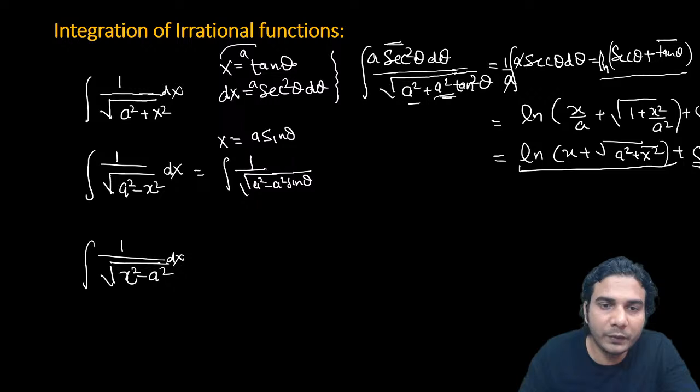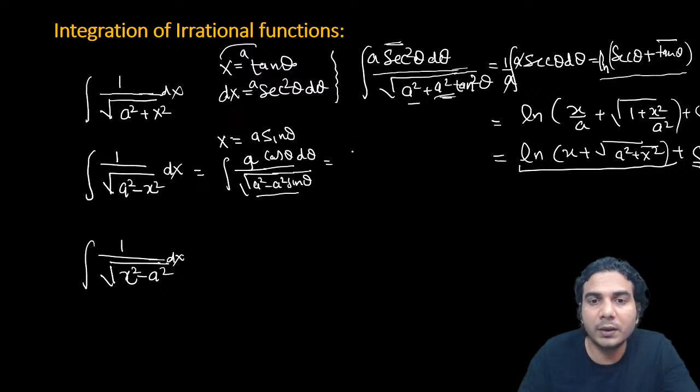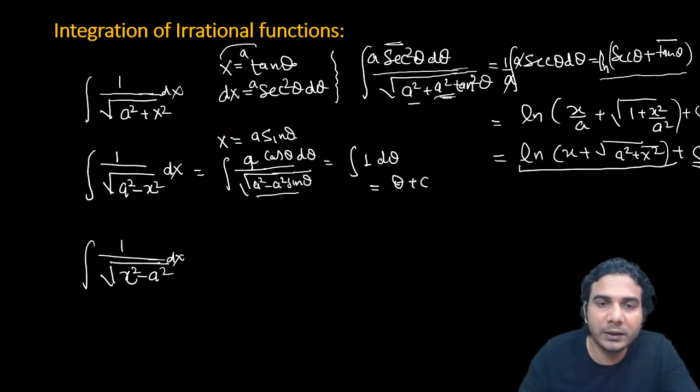And dx will be what? Dx will be a cos theta d theta, and it is going to be very, very simple. You can say it is nothing but a cos theta in the denominator as well, right? So this a cos theta will get cancelled and you'll be left with 1 only. So it is 1 into d theta. Now what is the integral of 1? That is theta plus c. Now put the value of theta from this. So it will be x upon a, and you need to take sine inverse, so it will be sine inverse of x upon a. It's very simple, all right?